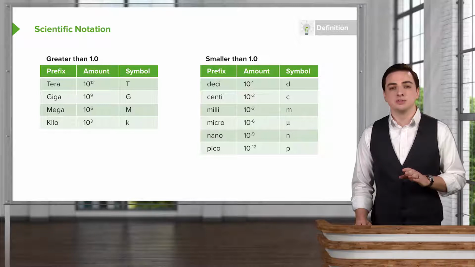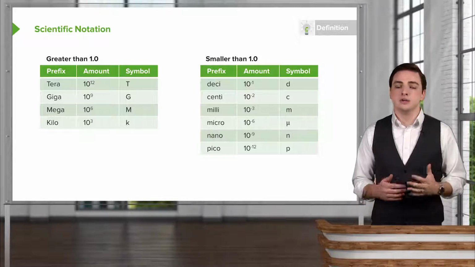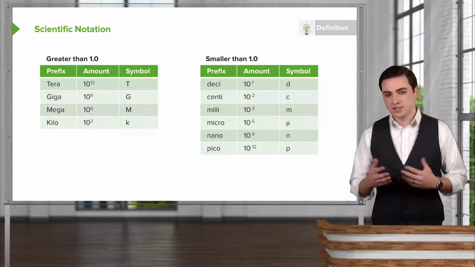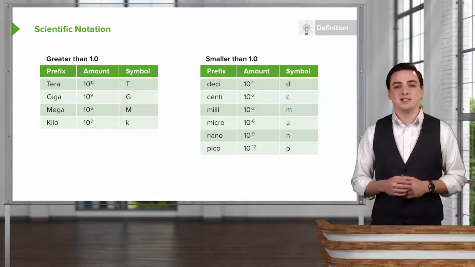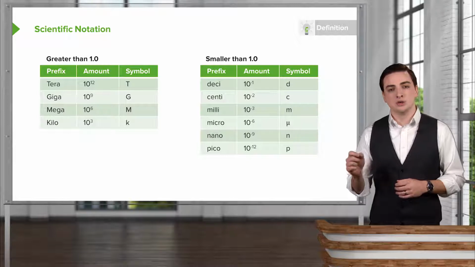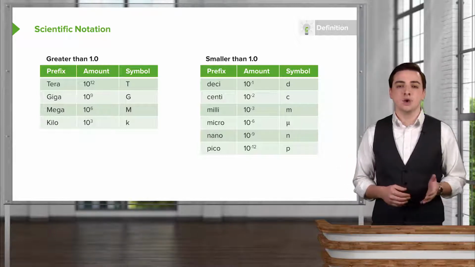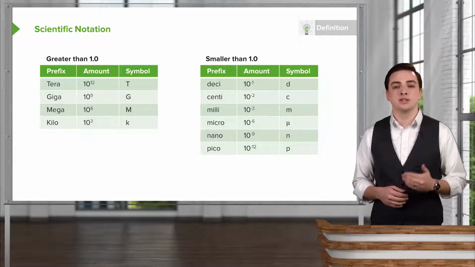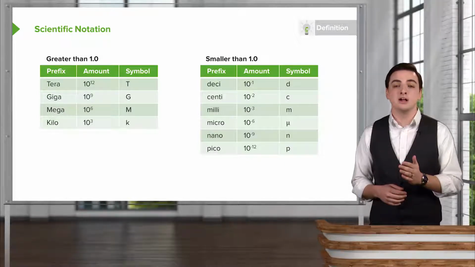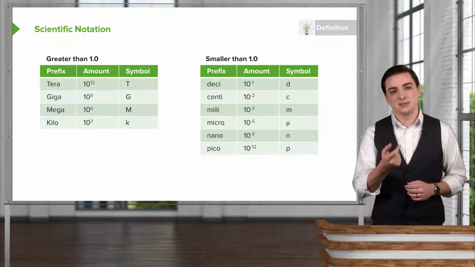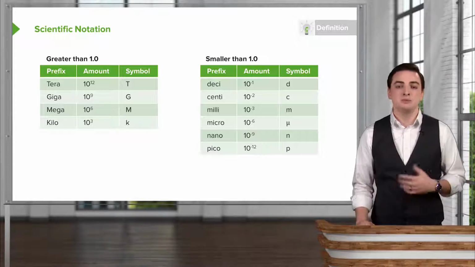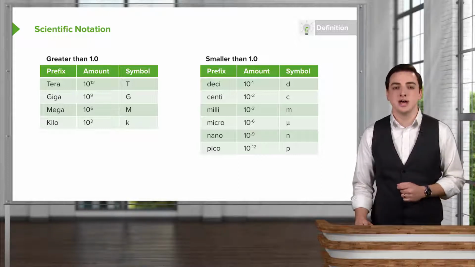In terms of writing numbers using this notation, what you want to do is take your number, say it's a very small number of seconds, like a millisecond, and instead of writing 0.001 seconds, you can say it is 1 millisecond. And the way you would write that unit, you can see in the far right column with the M. That letter M, you just put it in front of the letter S, and that will tell people that it's milliseconds. And you'll be able to see and use all these notations as we go forward.